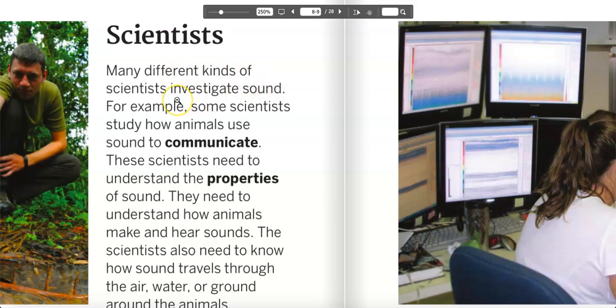Many different kinds of scientists investigate sound. For example, some scientists study how animals use sound to communicate. So when we think about the why, why are scientists studying sound? Why are they investigating sound?